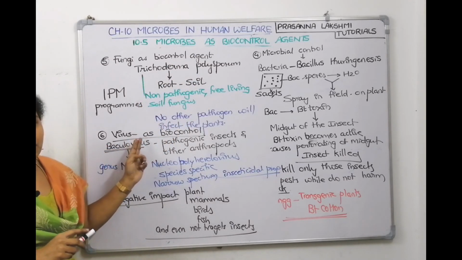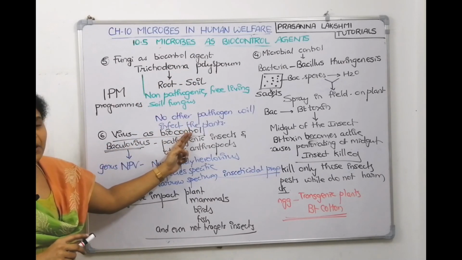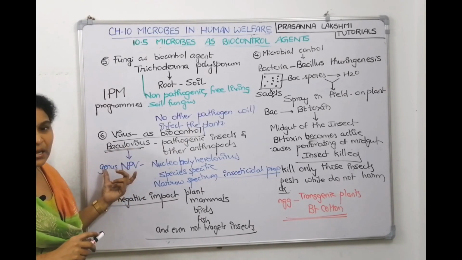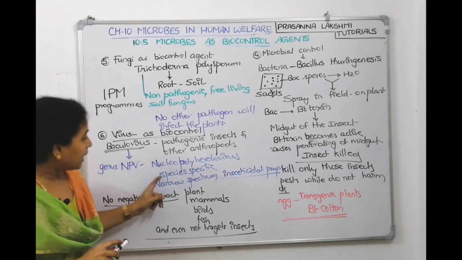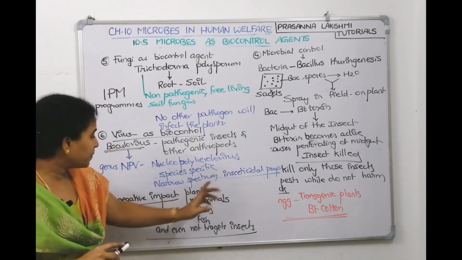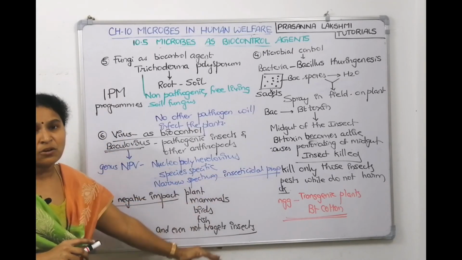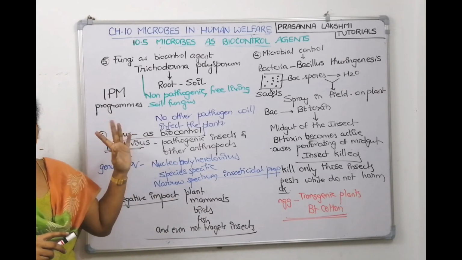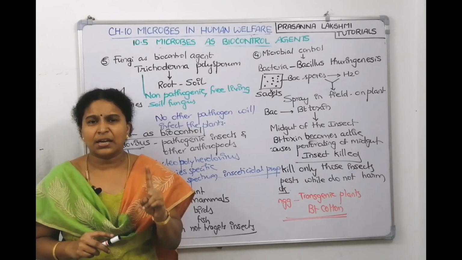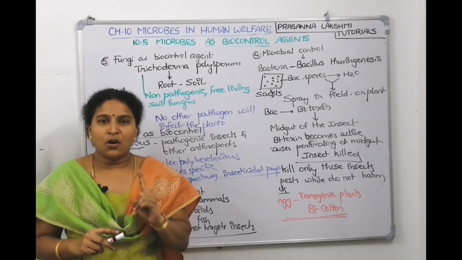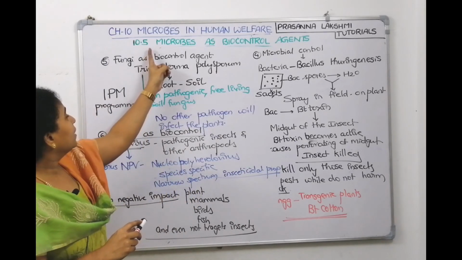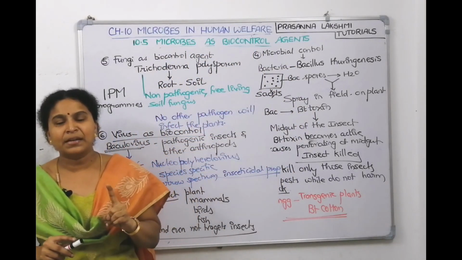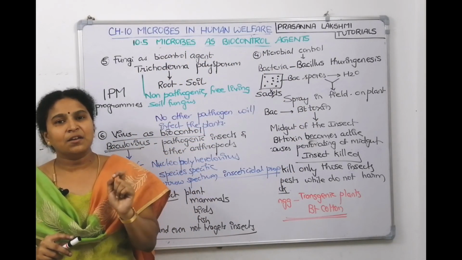Sixth example, we took virus as biocontrol. There we talked about Baculovirus, which belongs to the genus Nucleopolyhedrovirus. It is narrow spectral, species specific, no negative impact on anything, and it is used in integrated pest management programs, and it is used in ecologically sensitive areas. All this is about our topic 10.5, microbes as biocontrol agents, with 6 examples with statements of NCERT we covered.